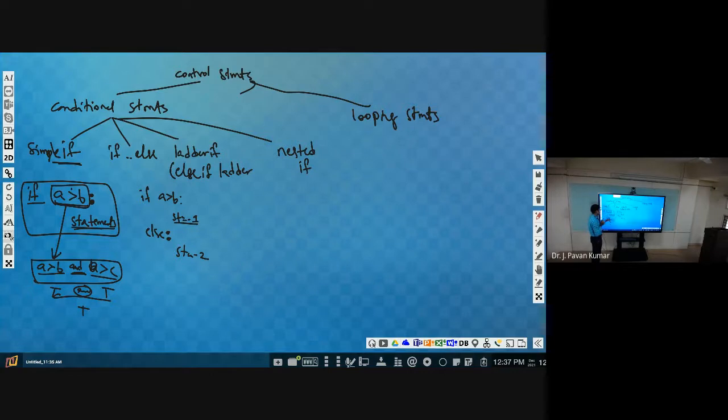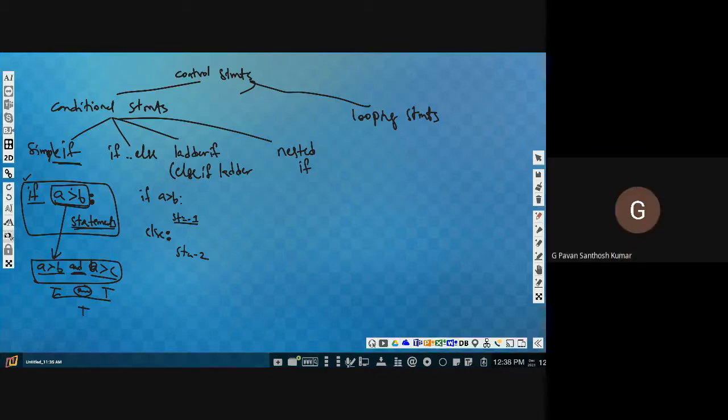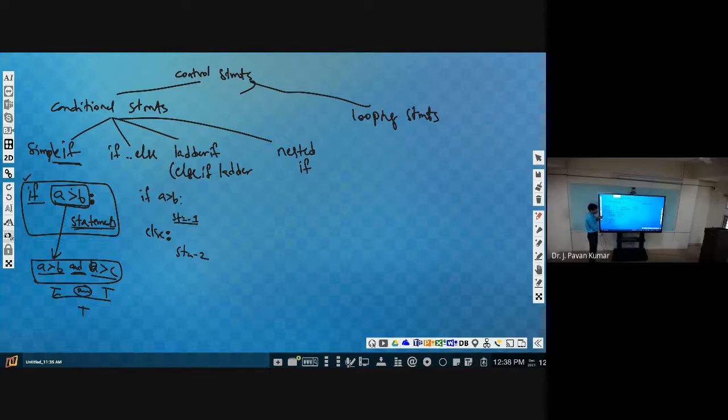Try to understand here. For if, how many else statements can we have? Can we have two else statements? No, sir. Can we have one else statement? Yes, right? For an if statement, we can have one else statement. Can we have zero else statements? Yes, that is also allowed. Like this you can understand. Any doubt?